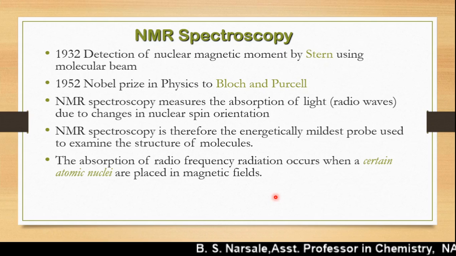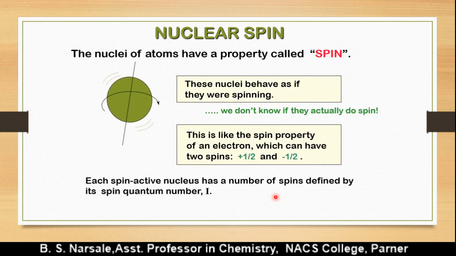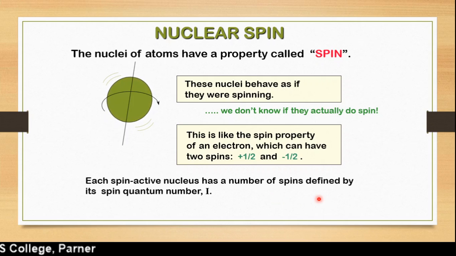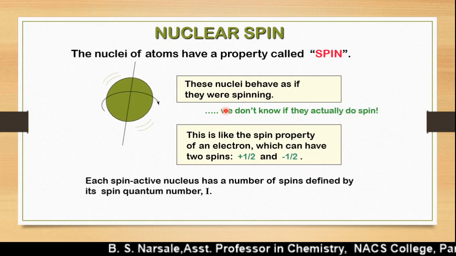Now if you look at a nucleus, it has one property, and this property is known as spin. I have put in a word of caution: we don't know if nuclei actually spin, but we are going to assume they are spinning.